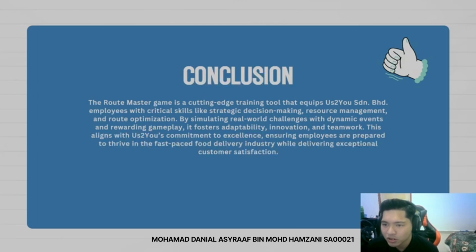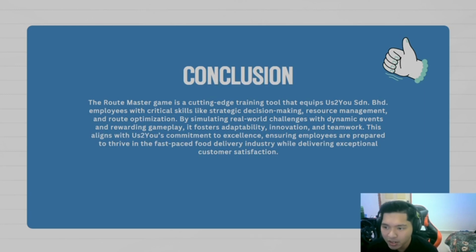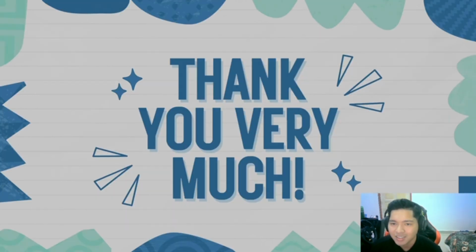Next, this is our conclusion about this presentation. The Roadmaster game is a cutting-edge training tool that equips US2 Sdn Bhd employees with critical skills like strategic decision-making, resource management, and route optimization. By simulating real-world challenges with dynamic events and rewarding gameplay, it fosters adaptability, innovation, and teamwork. This aligns with US2's commitment to excellence, ensuring employees are prepared to thrive in the fast-paced food delivery industry while delivering exceptional customer satisfaction. So I think that's all from us.